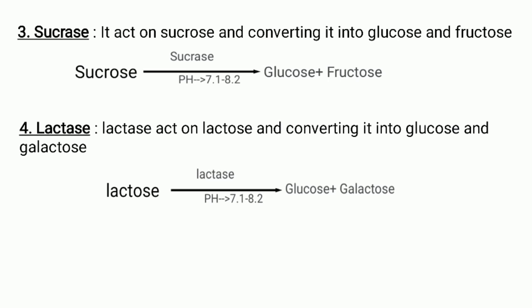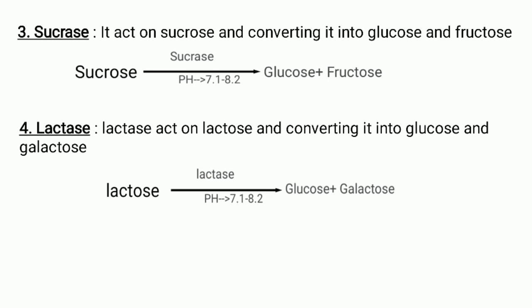And the last intestinal enzyme is the lactase. The lactase acts on lactose and converts it into glucose and galactose. So at the intestine, the pH ranges from 7.1 to 8.2. So at the pH of 7.1 to 8.2, the lactase acts on lactose and converts it into glucose and galactose.